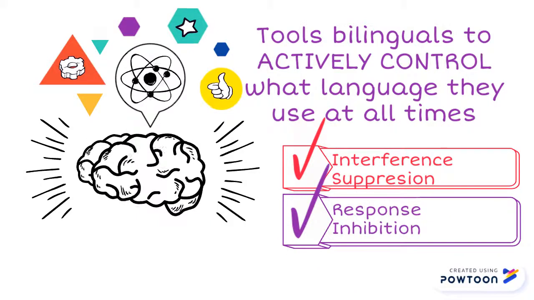They do that with these two tools: interference suppression, which allows them to ignore distractions, and response inhibition, which allows them to produce the preferred language. Therefore, multilinguals use cognitive control at all times to navigate multiple languages.